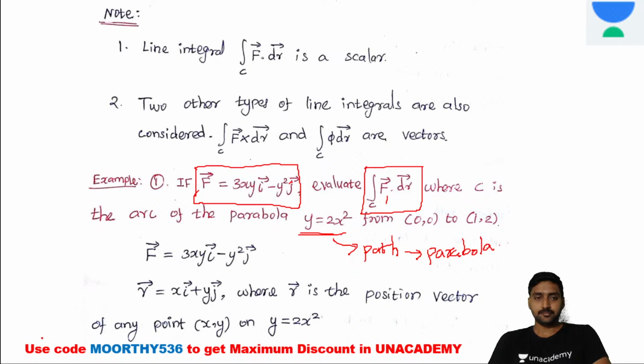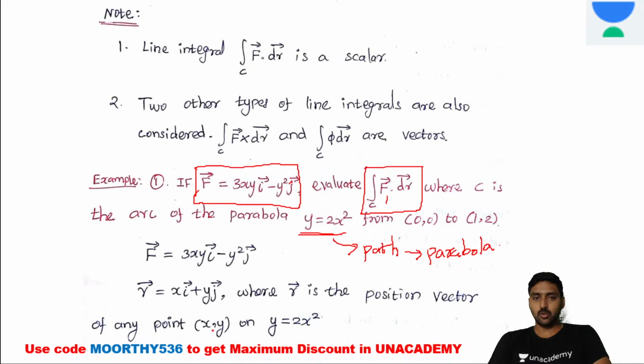Listen. Now, F vector is equal to 3xy i vector minus y square j vector, and r vector is x i vector plus y j vector, where r is the position vector, at any point on y is equal to 2x square.